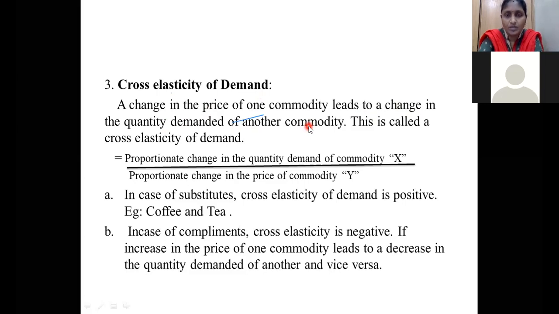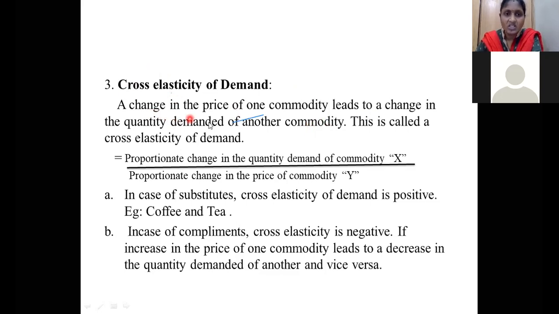Suppose normally I am using Parachute oil. The price of the Parachute company's coconut oil has increased and is very much higher, so I am not able to afford those higher prices. Automatically I will go for another brand of coconut oil, whatever brands are available in the market. So those are called cross elasticity.